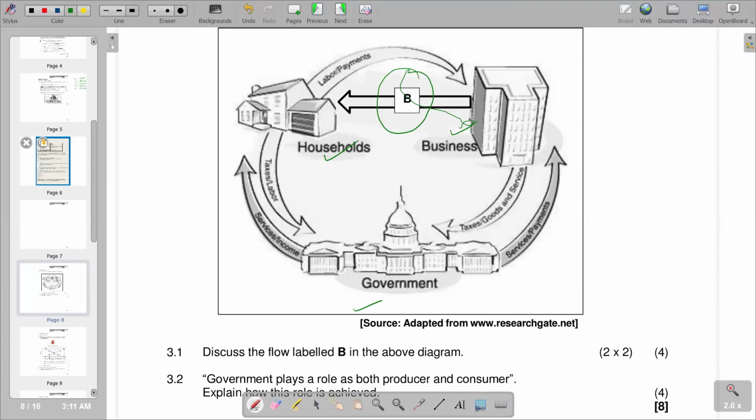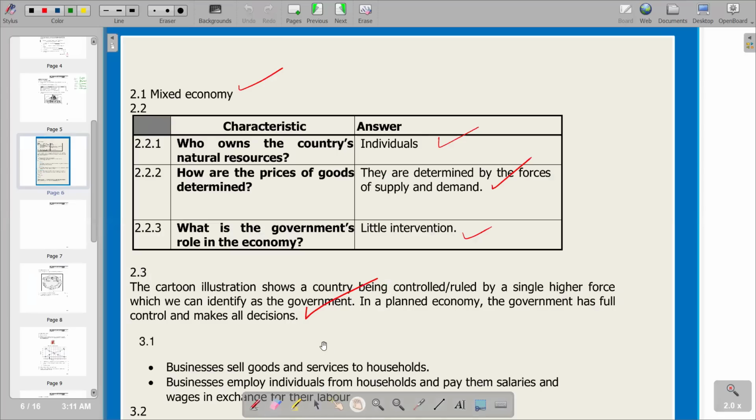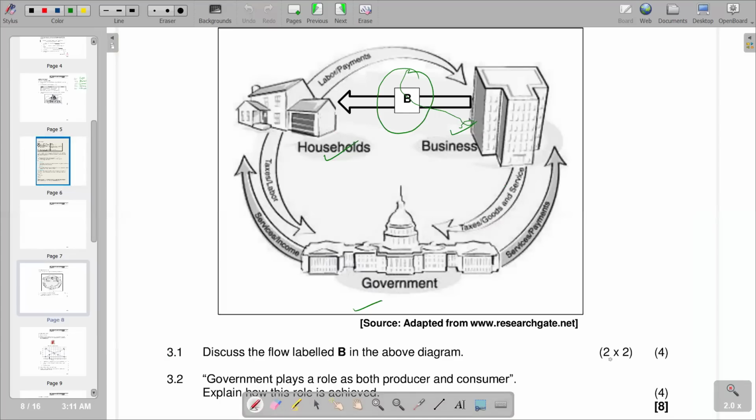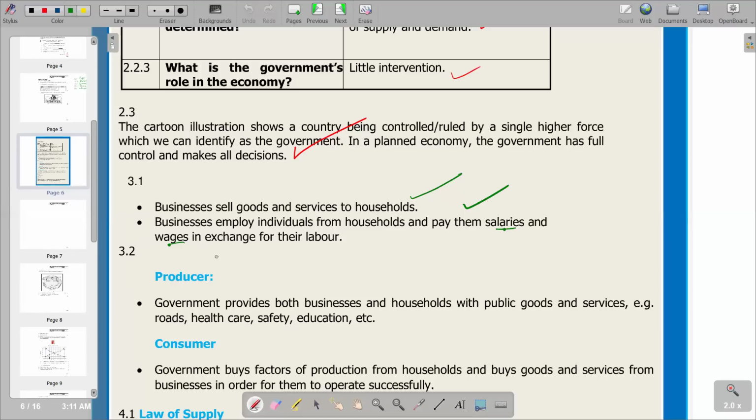So go to the answer section and try to see 3.1. You see that the response that we have on 3.1 is saying businesses sell goods and services to households, which is one of the correct responses that we have. So it can be movement of goods and services. And the second option is saying businesses employ individuals from households and pay them salaries and wages in exchange for labor. So this can be another answer that you can also provide. Remember, on 3.1, you are supposed to provide all this, and salaries and wages. So basically, that's what we have.